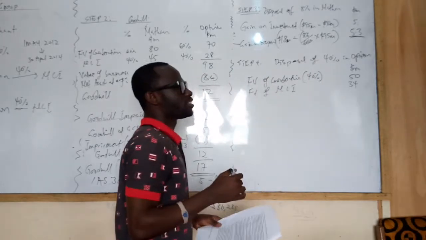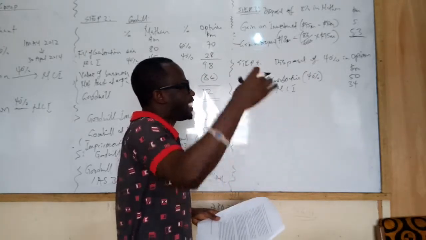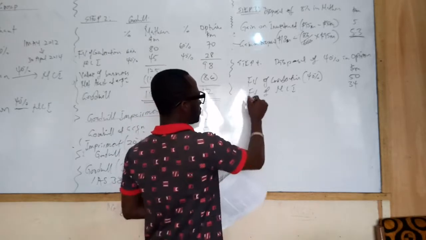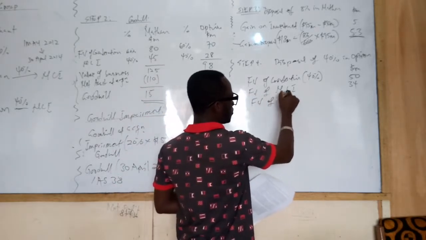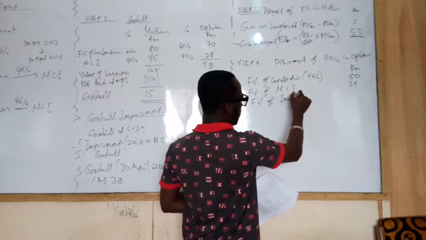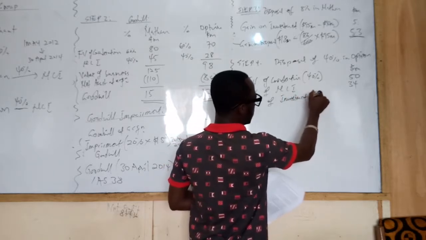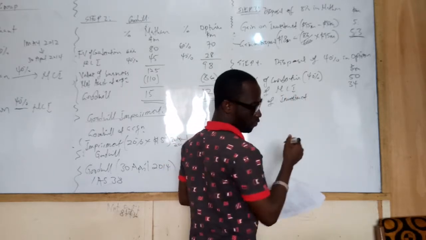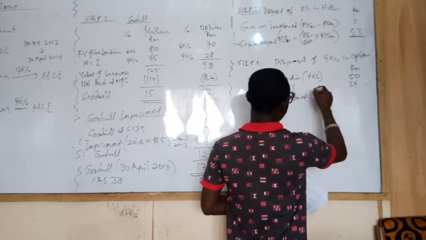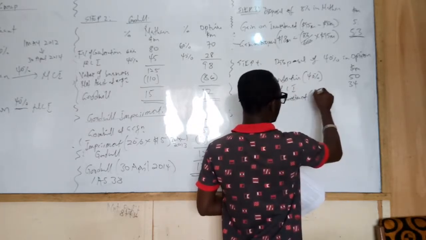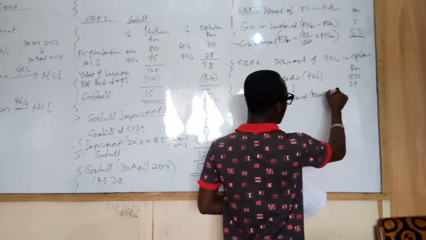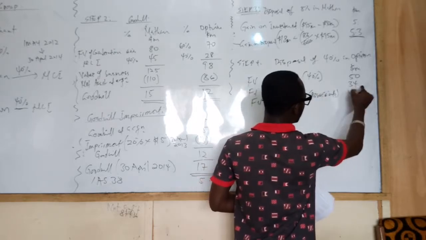But we are still left with a 20% ownership. That 20% ownership is how much? Are you sure it will be 34? 40. Yes, we will treat it as an associate. And that is 40.